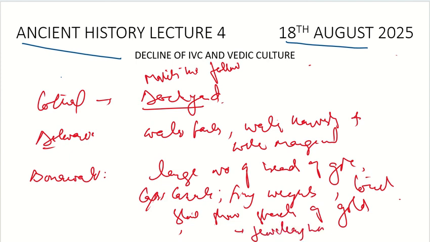These are the features of Banawali. So please do note down these features which I have given you here. It can be very much important for your prelims exam.